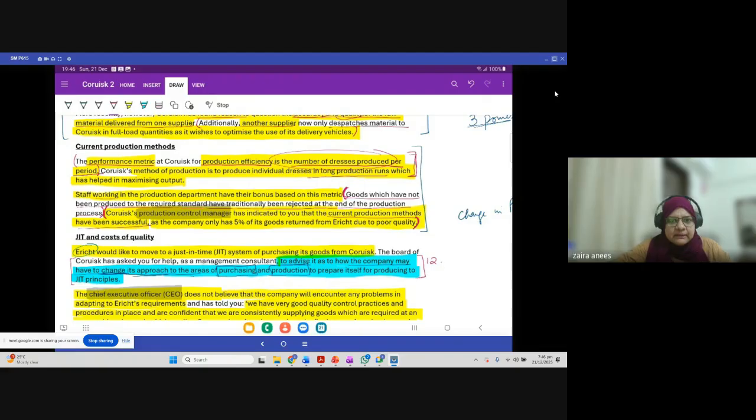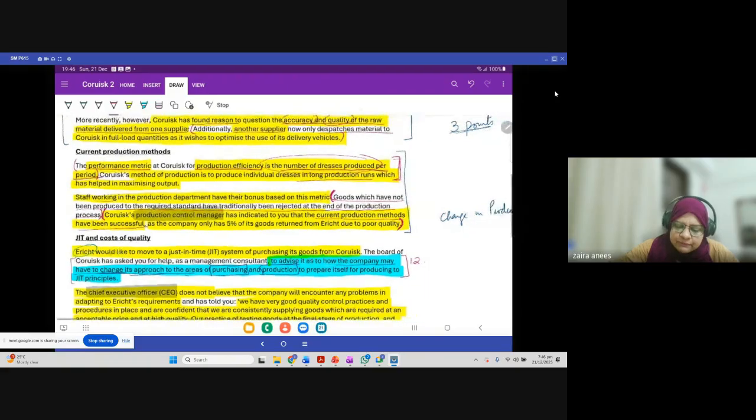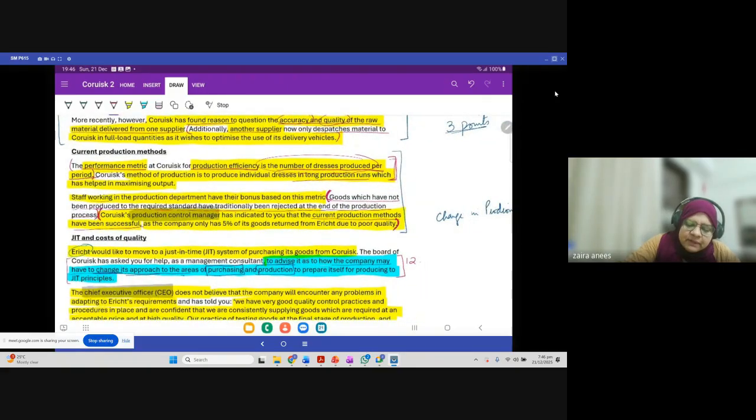We will read the answer, and then we will finish today's session. As I said, the main idea is to tell you how to write the answer. Okay. The performance metric. Now, what are the problems with this part? See, the first problem we have identified is the performance metric, right? So again, you cannot only write this is the problem. Why is the performance metric a problem? Because this is based on the number of dresses. This is dependent upon the quantity of dresses.